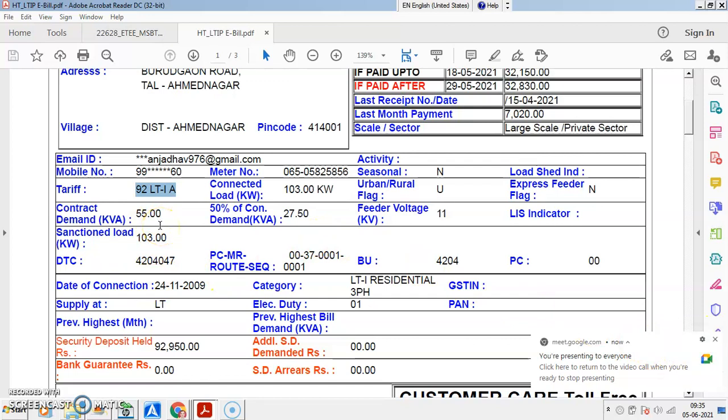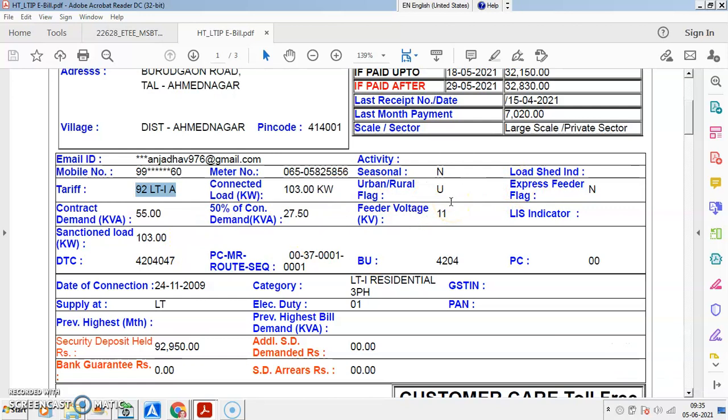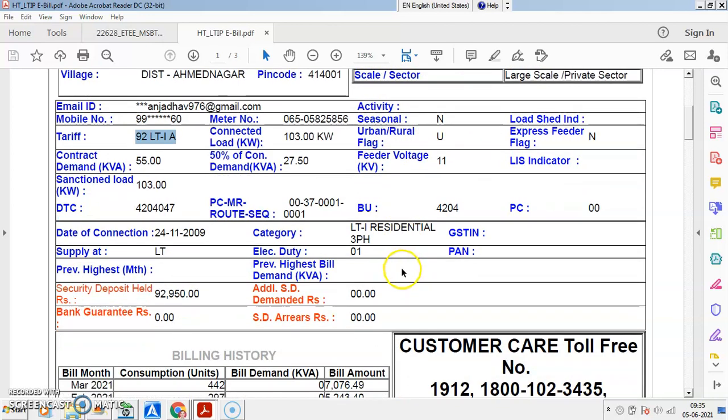So 92LT1A, if you go through the MERC order, you will get details about the 92LT1A tariff structure that is applied for the institute, that is Government Polytechnic Ahmednagar. Contract demand is 103 kilowatt, and it comes under urban area. Express feeder, if it is there, yes. It is not an express feeder, so it is no. Then seasonal bill, if yes, then yes, if no, then no. Seasonal bill means it is for a temporary connection, so this is not seasonal. Sanction load is 103.